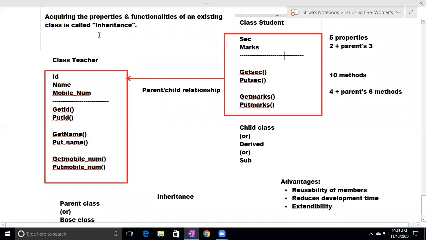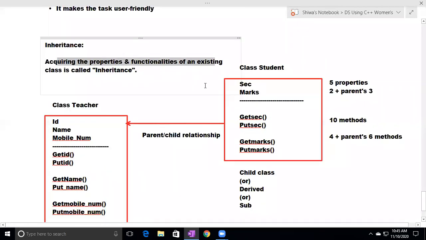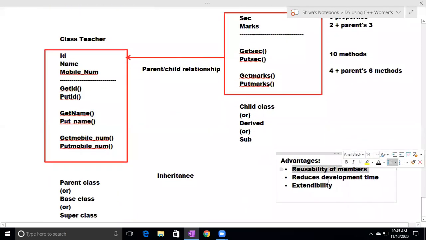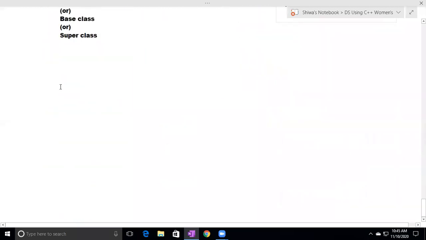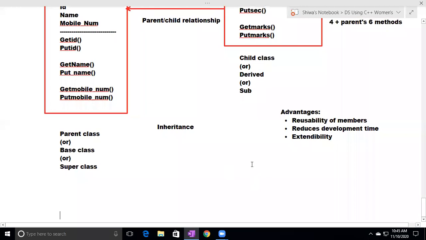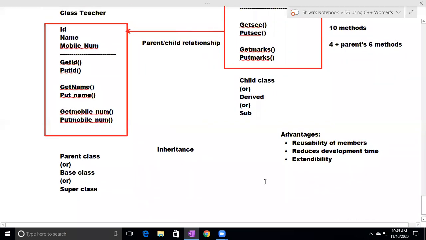That process is called inheritance, acquiring the properties and functionalities of the existing class. The existing class is teacher, so class teacher's properties and functionalities are acquired by the student class. This mechanism is called inheritance. Advantages: reusability, reduced development time, and extendability. This relationship is called parent-child relationship.